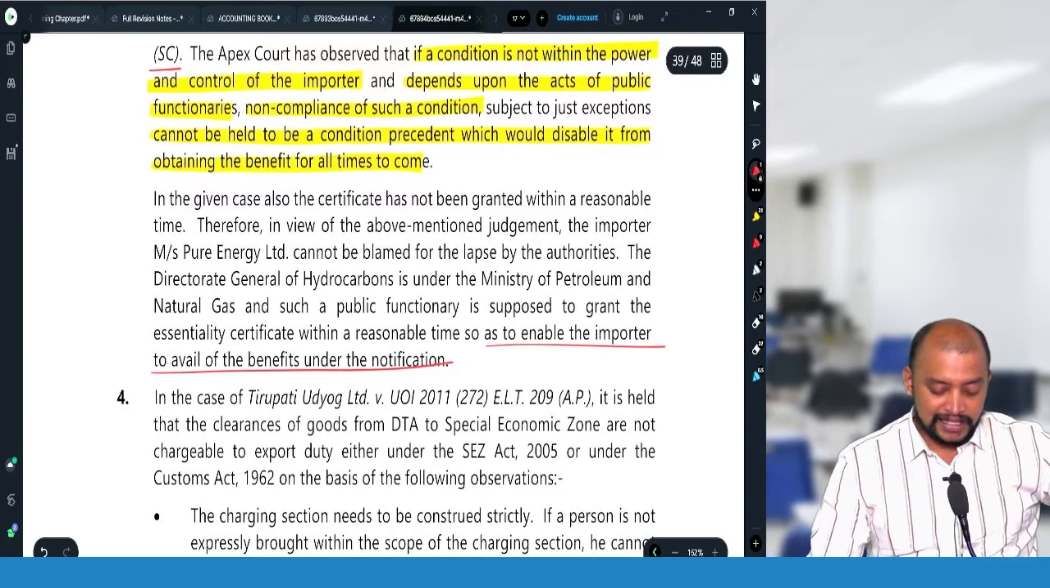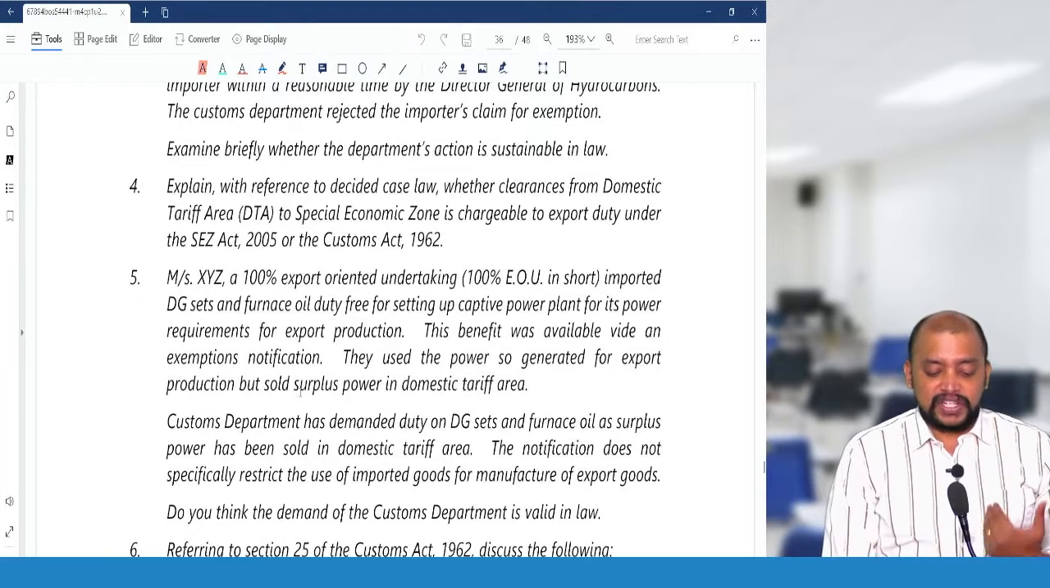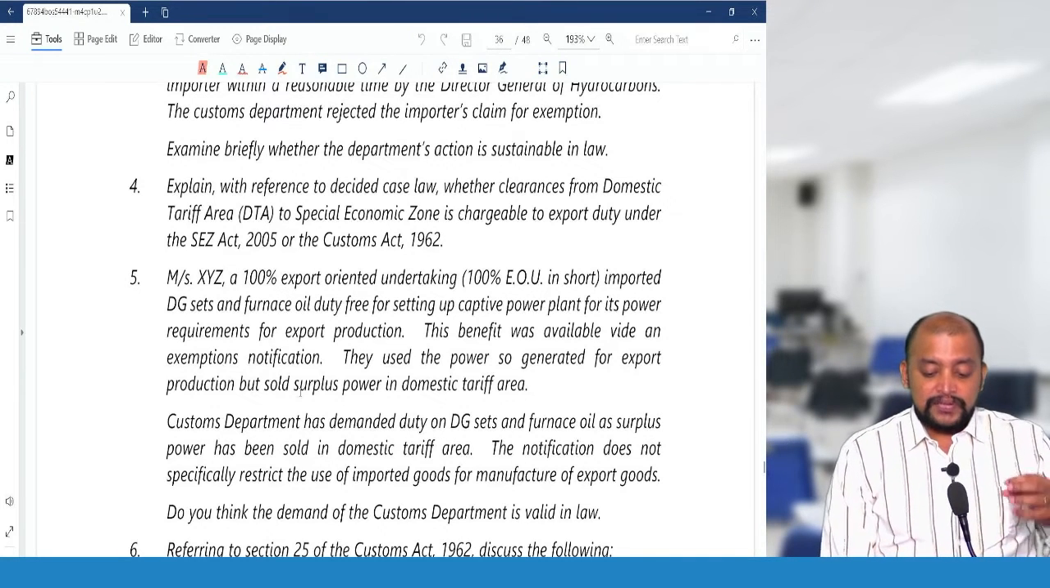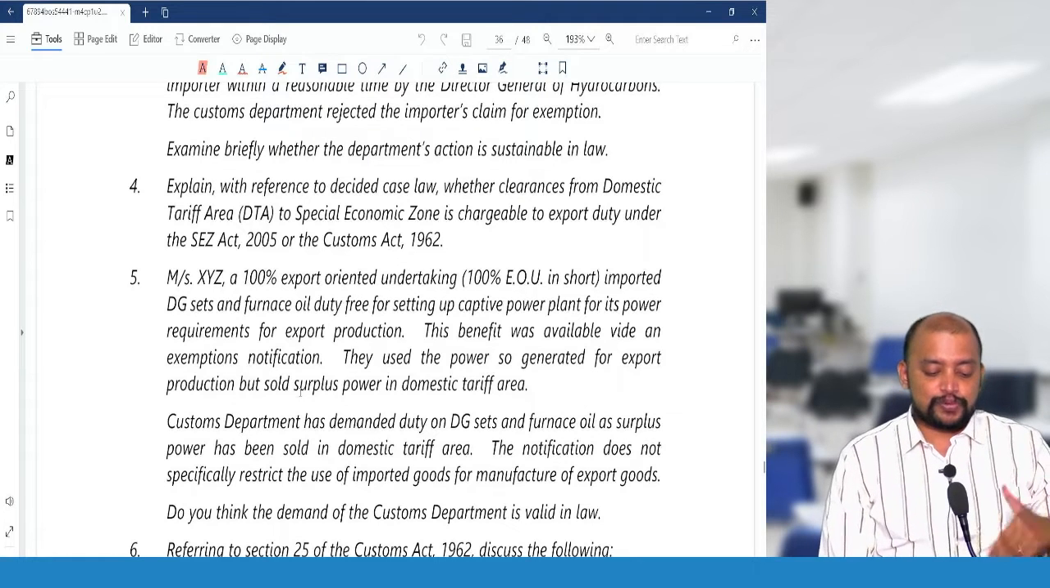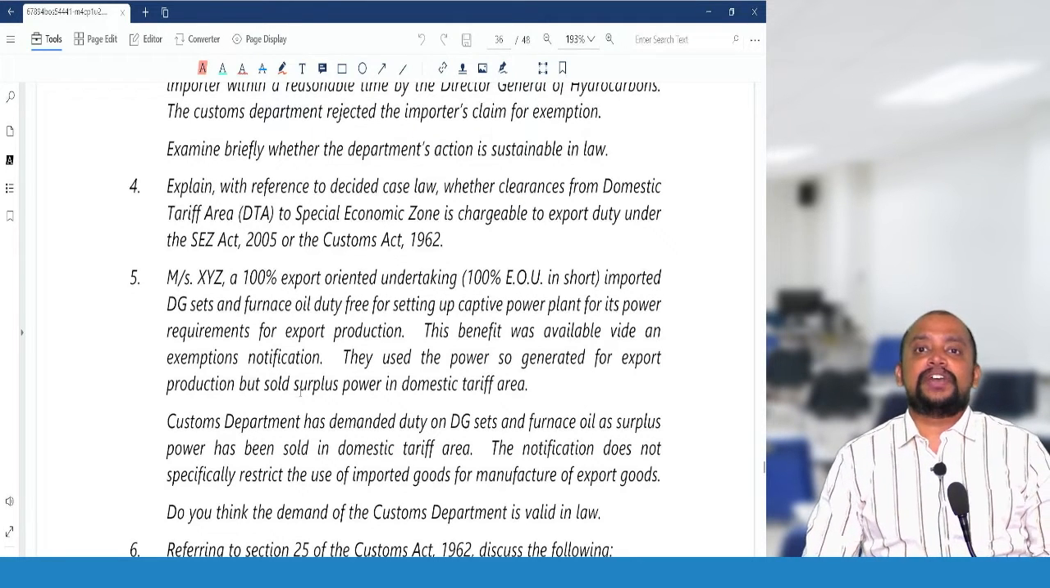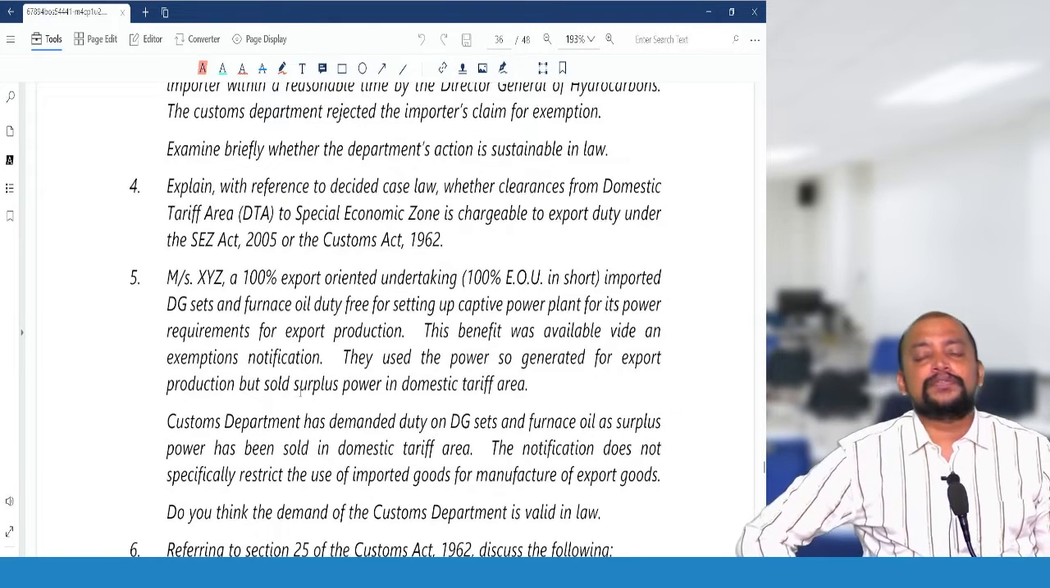Okay. Then another question, question number 4. Explain with reference to decided case law whether clearances from DTA to SEZ are chargeable to export duty under the SEZ Act 2005 or Customs Act 1962. In this regard, one more point also we need to know.